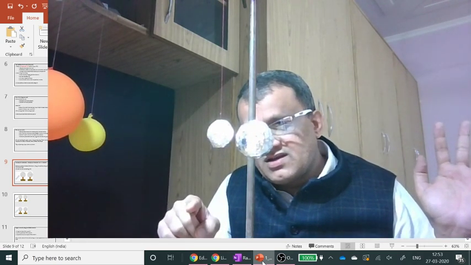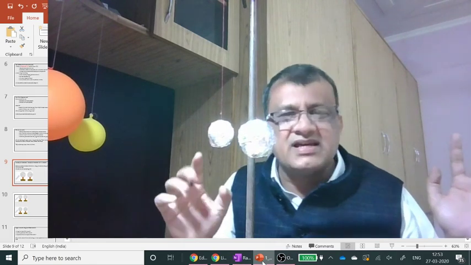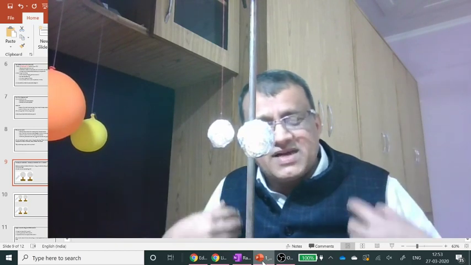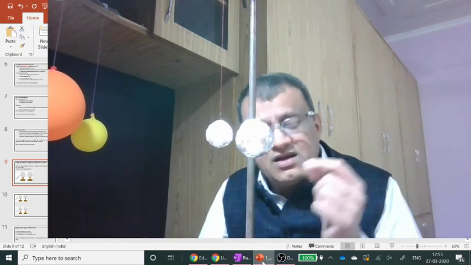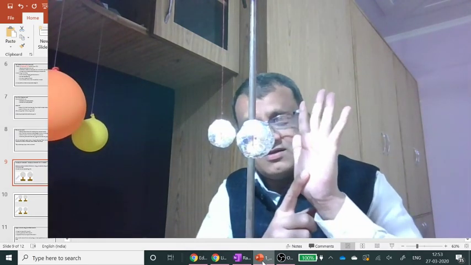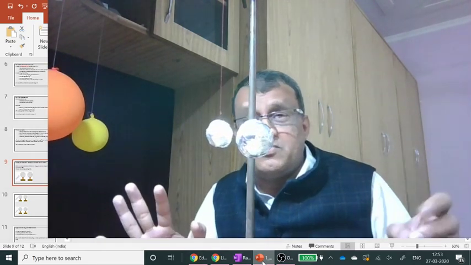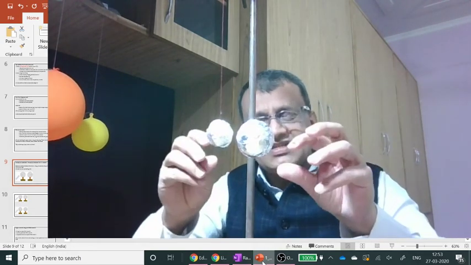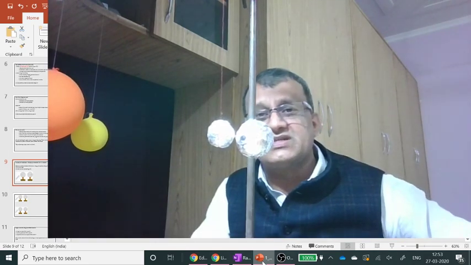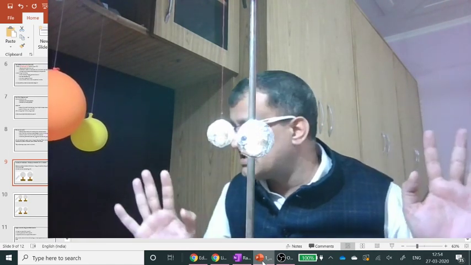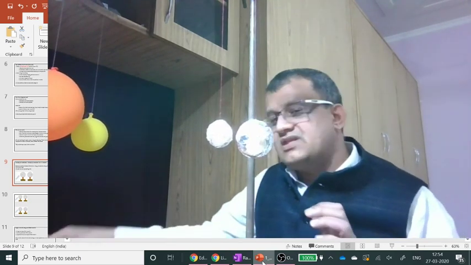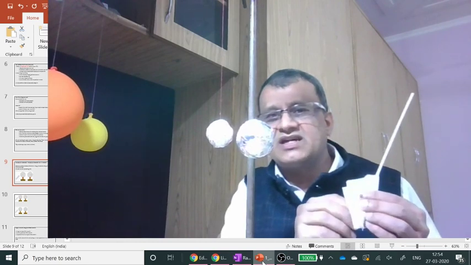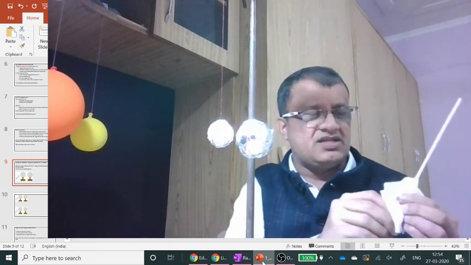A spark will come when there is current, not charge. Not really. Even with charge, the spark will come. Whether my body conducts through the blood or through the skin is a different topic, but my body is a conducting body. So I have touched these balls with my hand and removed the slippers. That way I have ensured there is no leftover static charge on these balls. And now on demand from Anushka Goyal, I'm doing it again without touching. Without touching, you see that.